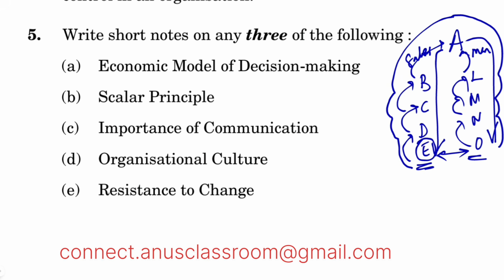Then there are various hierarchies and certain principles and guidelines that employees must follow in an organization for proper communication to happen, right? And there are informal and formal communication, all those kinds of things that you know about, you can write as the importance of communication. You can also, if required and if you have the space to write, talk about what happens if there is no effective communication.